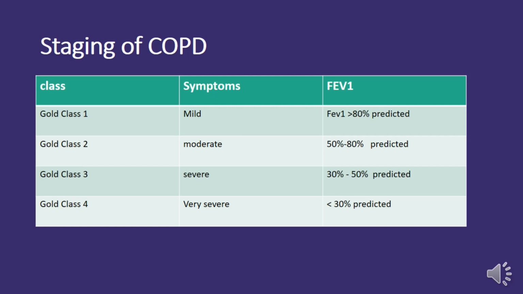Now, let's talk about GOLD Class 3. Symptoms take a more severe turn here. It's like a storm brewing in your lungs. FEV1 drops to between 30 to 50% of the predicted value. Finally, we have GOLD Class 4, the most severe stage. At this point, symptoms are very intense, and FEV1 is less than 30% of the predicted value.